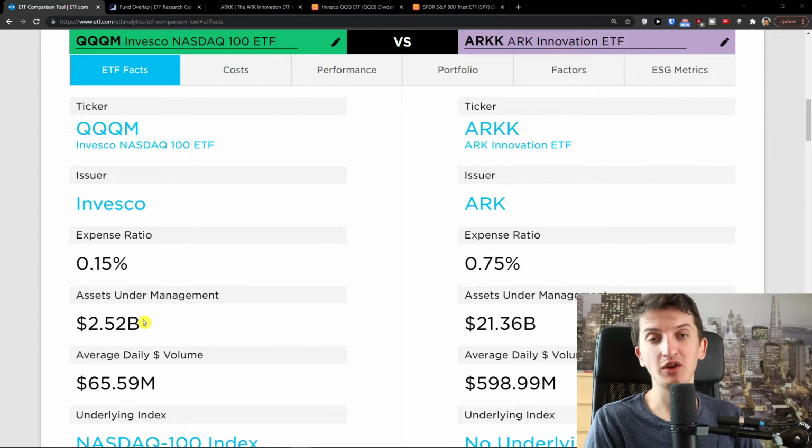Let's say QQQ is the father and QQQM is the son. QQQ has an expense ratio of 0.20. QQQM got only 0.15, because Invesco said, okay, the product is good, and we want more people to join the train and make more money from management fees. Therefore, they introduced a new product. And that's pretty much it.